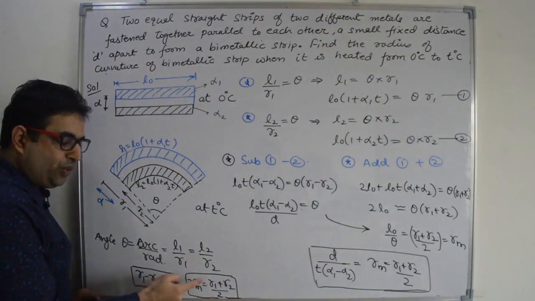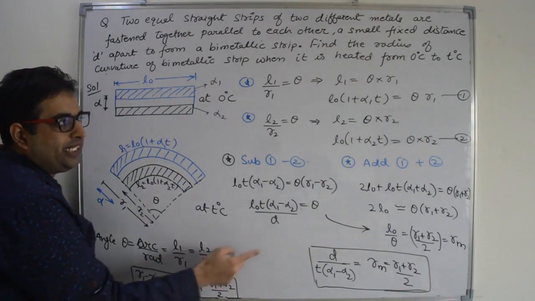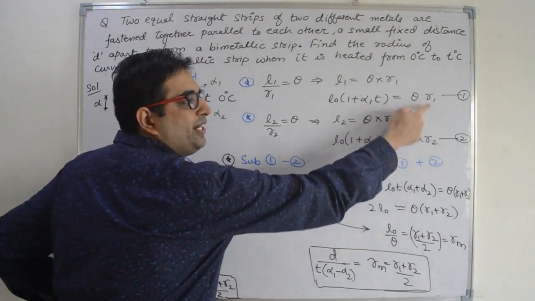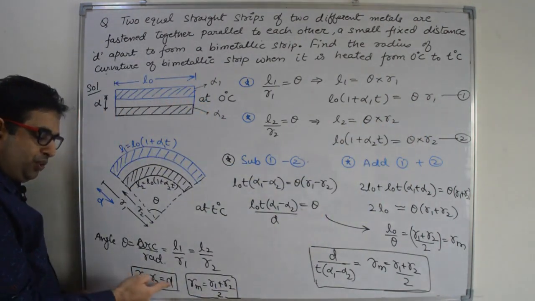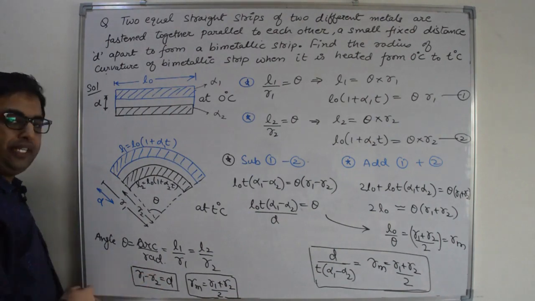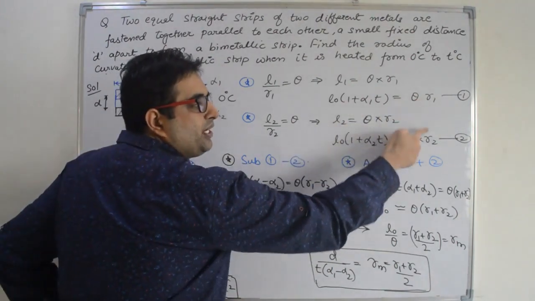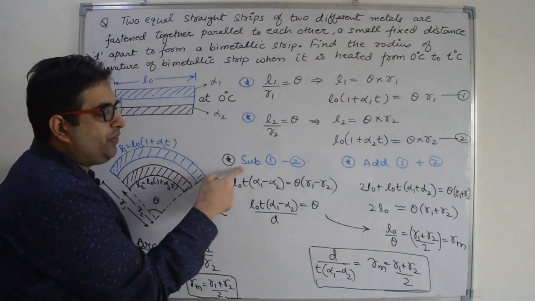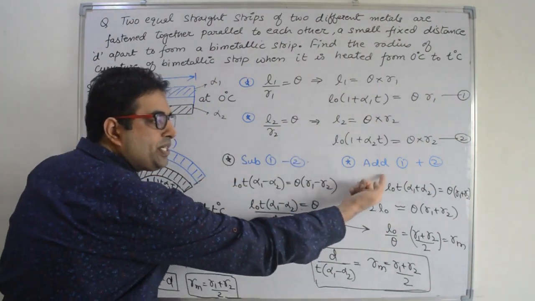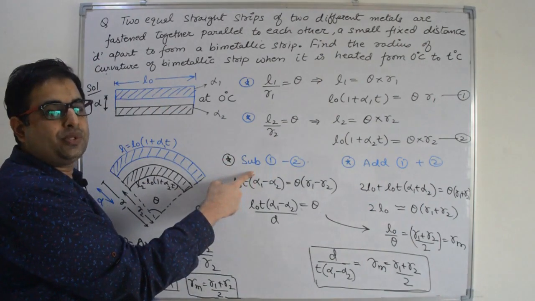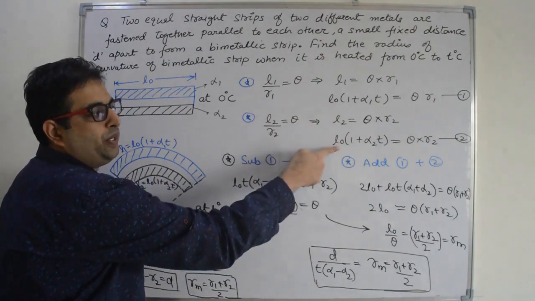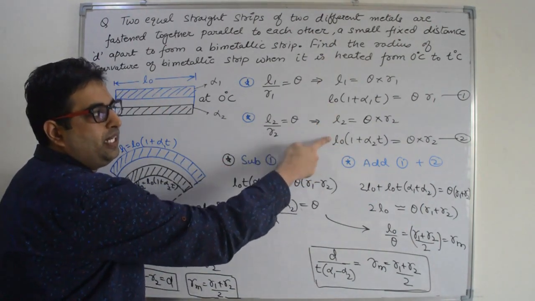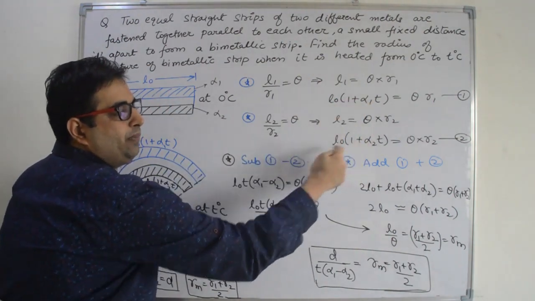We have to find out R1 plus R2 divided by 2. That means we need the addition of R1 and R2, and we know that R1 minus R2 is D. We know the difference also, and the addition we have to find out. So what we will do? We will add these two equations and we will subtract these two equations also. When you subtract these two equations, L0 will cancel out, and L0 T will be common.